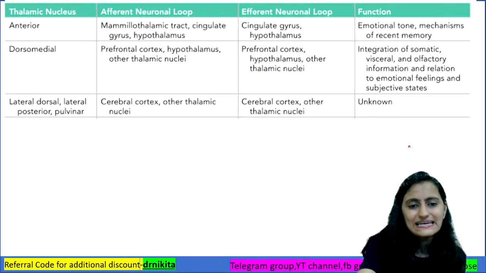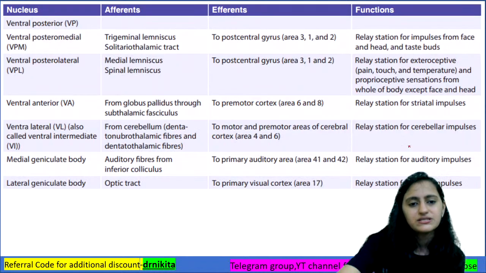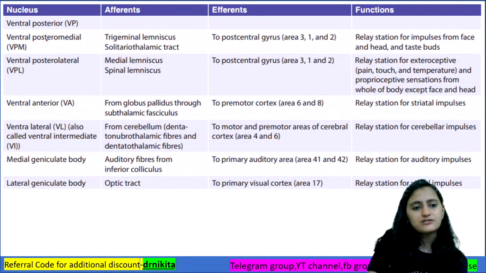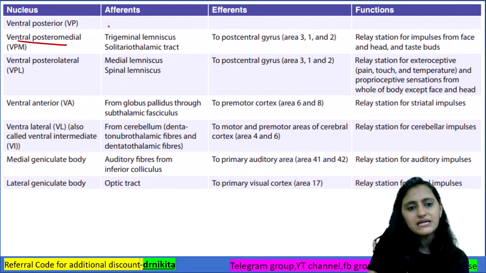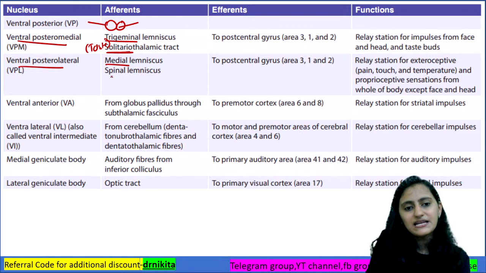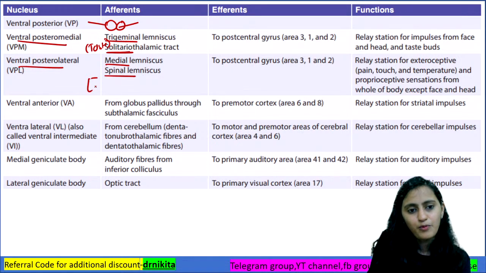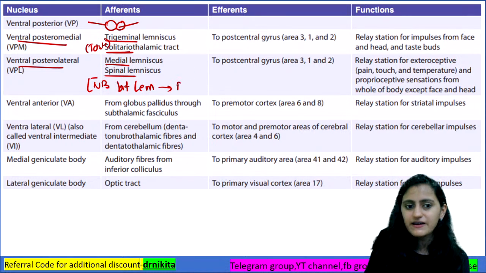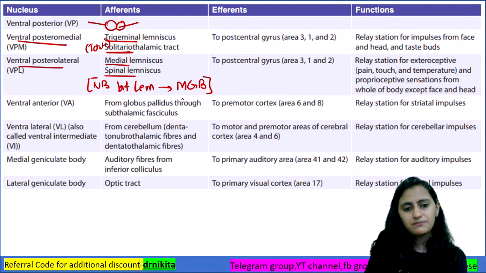So let us quickly revise what we saw about the tracts. The most important ones that we saw here: ventral posteromedial, so it is trigeminal and solitarius, matlab taste. Ventral posterolateral is medial lemniscus and spinal lemniscus. Point to be noted: where does the lateral lemniscus go? Lateral lemniscus, auditory pathway, so it goes to the medial geniculate body.